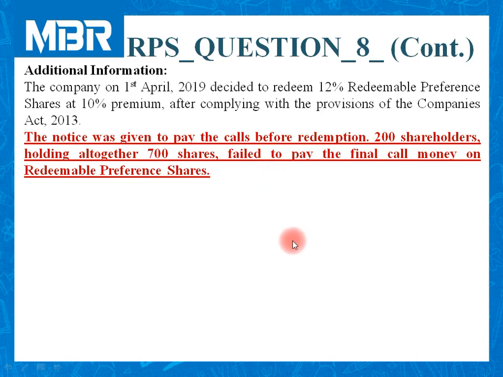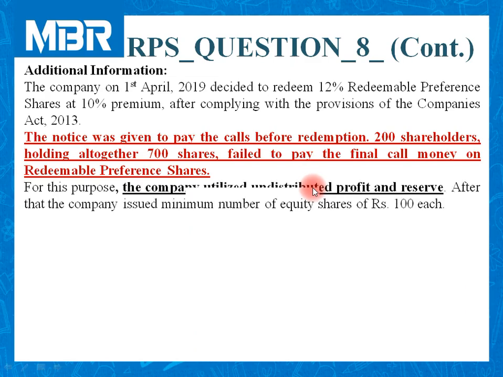Means the company has made a final call. All shareholders have given amount of final call to the company, but holders of 700 shares failed to pay money to the company. This is most important instruction for us we need to follow at the time of calculations.